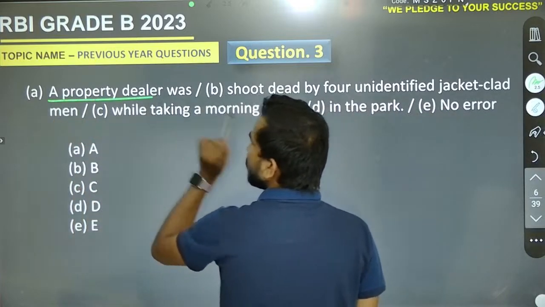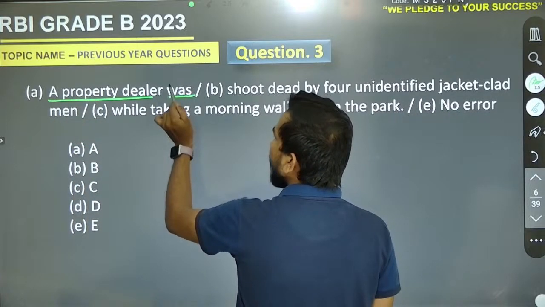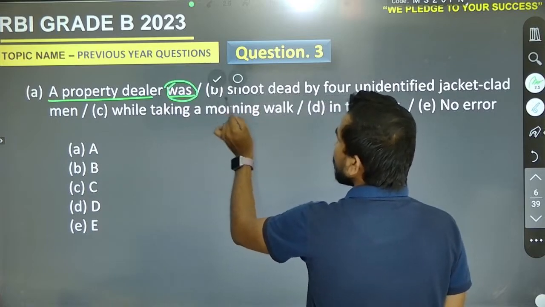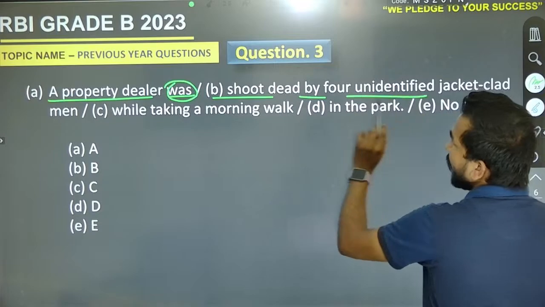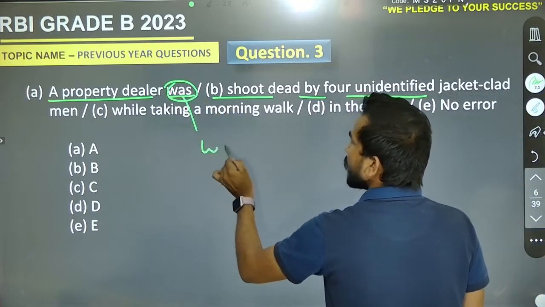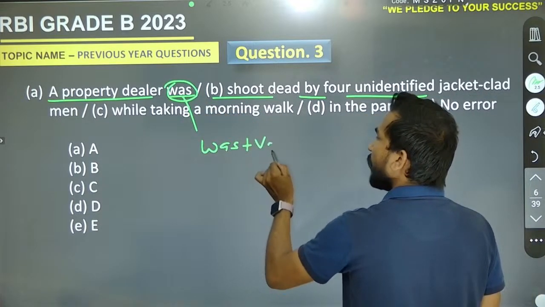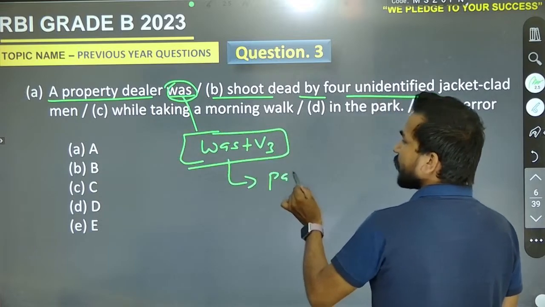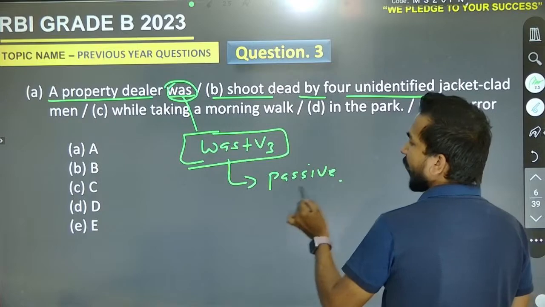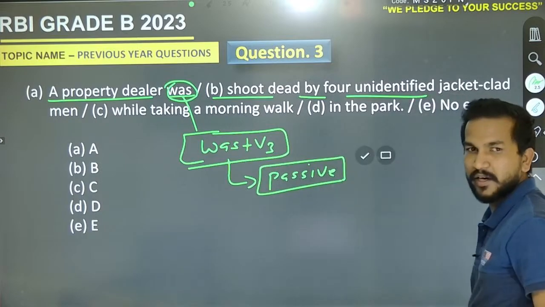A property dealer was, sir, if we have was or were, then there will be the third form of the verb according to the passive construction. Yes or no? There are two types of verb: active verb and passive verb.